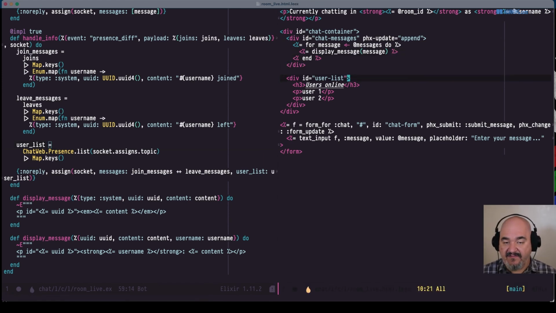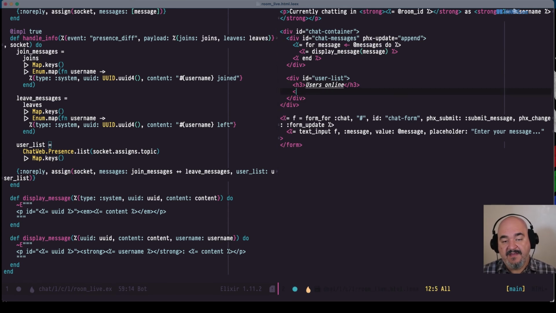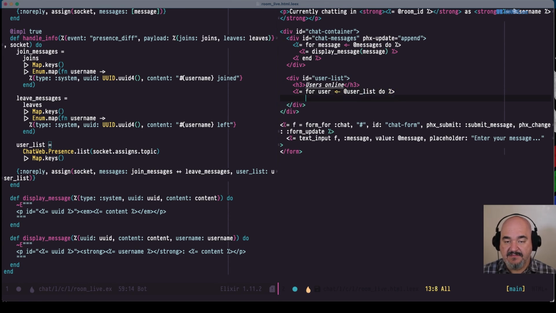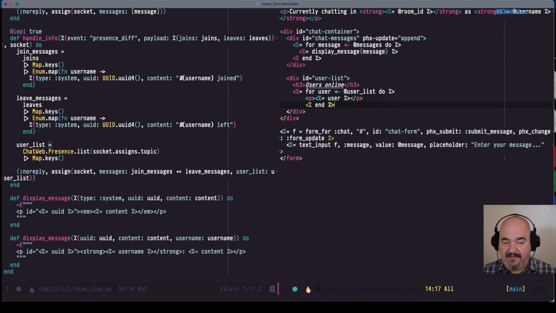However, we're not displaying that over here where we need to display it. So we can say for user in the user list do, and again, let's just put it in a p tag and say user, and the user is going to be a string because it's that key, and so we don't need to do anything special to it.